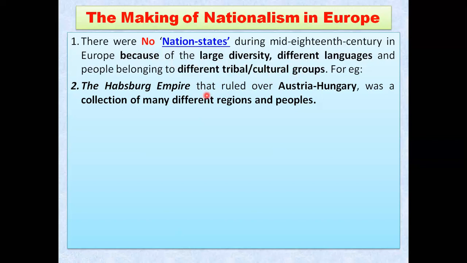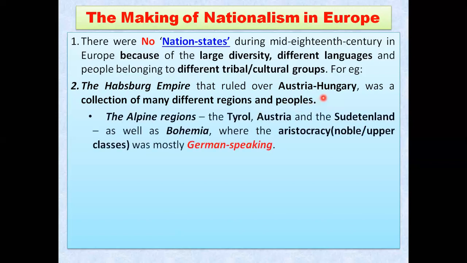Afterward, if you get a question of 5 marks, then you should mention that the Habsburg Empire was ruling Austria-Hungary. It was also a collection of many different regions as well as people. That is also one of the examples you can mention. Here are a few examples. The Habsburg Empire contained many different types of regions and people in Austria-Hungary: the Alpine region, the Tyrol, Austria, Sudetenland, as well as Bohemia, where the aristocracy, meaning noble or upper class people who were ruling the country, were German speaking people.